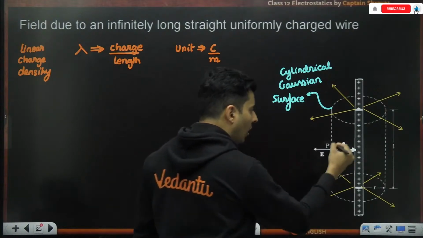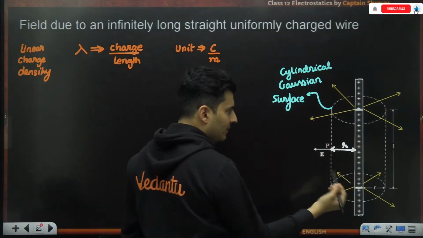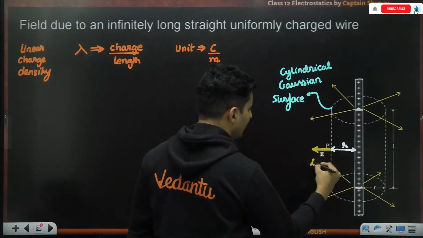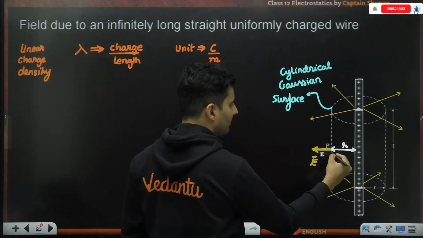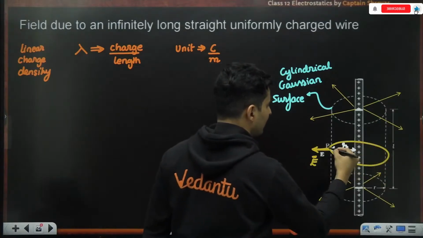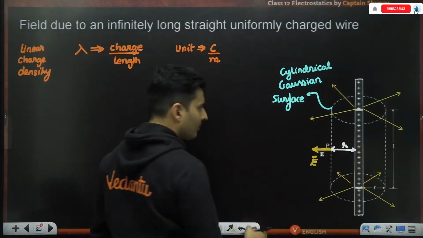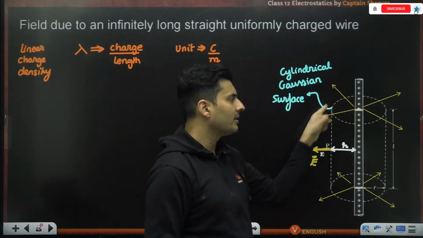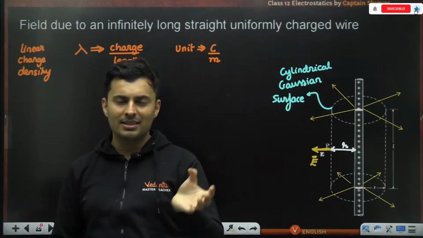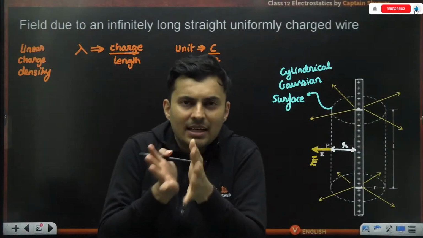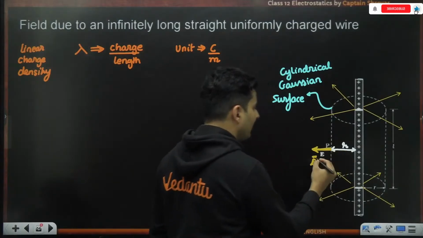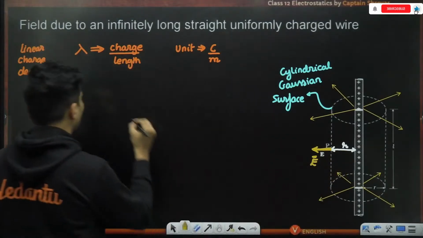Everywhere on that curved surface of the cylinder, the magnitude of the field will be the same, because you are at the same distance from it. The number of lines density is the same. So field strength will be the same everywhere on that curved surface. That is one thing.